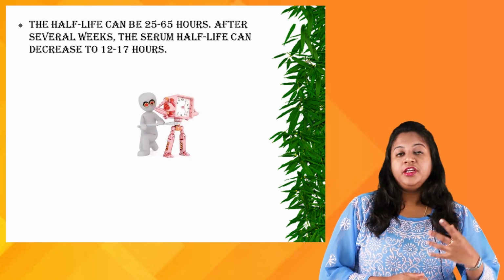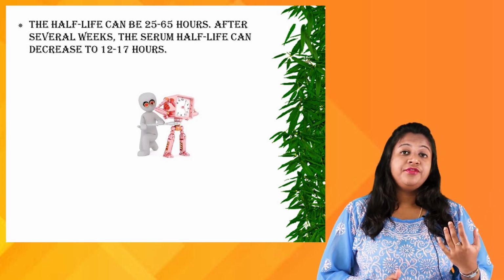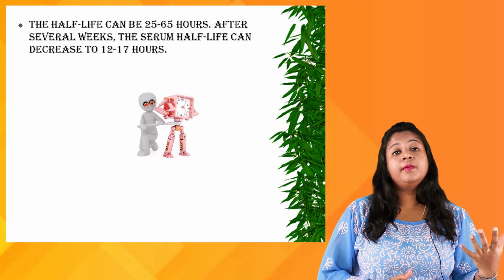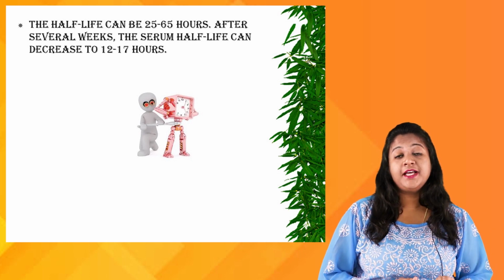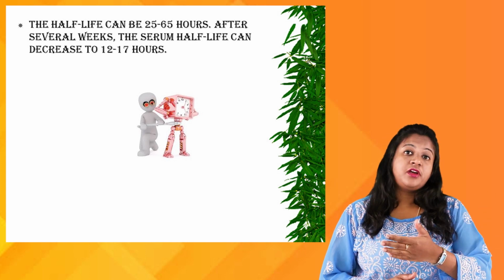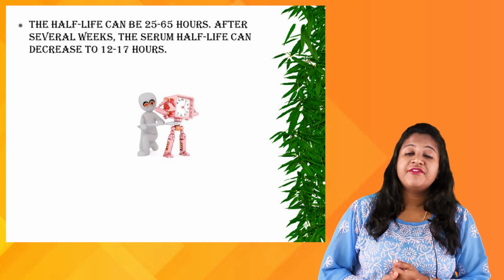You can understand this from the half-life of the drug, which is about 25 to 65 hours initially when the treatment is started. But later on, as the days or weeks pass by, the half-life of the drug gets reduced to about 12 to 17 hours.